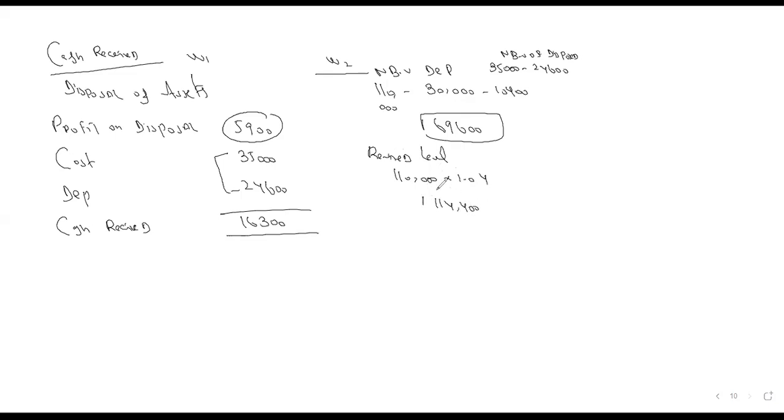This is the revised level, this is the previous level. What is the change? 44,800. This is your capex.